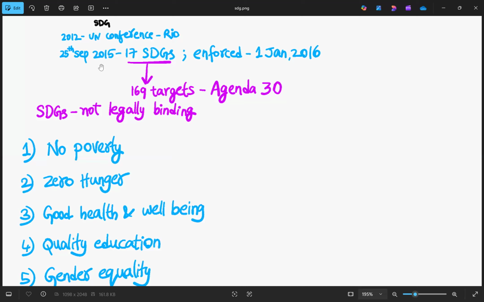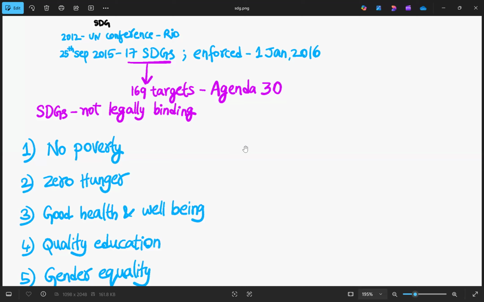It was in 2015 and these were enforced on 1st January 2016. So under 17 sustainable development goals, how many targets do we have? We have 169 targets, and these have to be accomplished by 2030. But are these legally binding? No, the sustainable development goals are not legally binding on the member countries. So this is the basic overview of the SDGs.